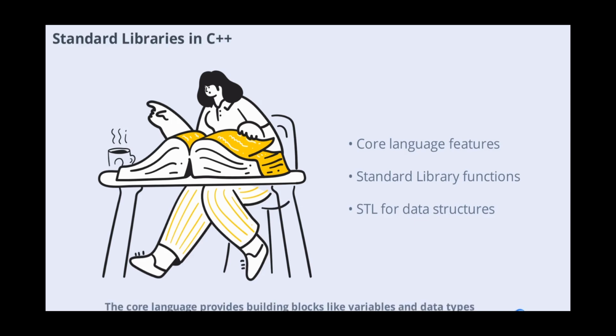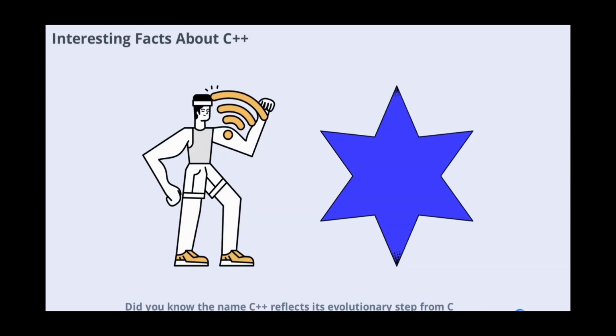C++ comes with a robust set of standard libraries, making development faster and more efficient. The core language provides building blocks like variables and data types. The C++ standard library offers functions for manipulating files and strings, while the standard template library, STL, provides powerful methods for handling data structures. These libraries are essential for rapid and effective software development. Do you know the name C++ reflects its evolutionary step from C, with ++ being the increment operator?